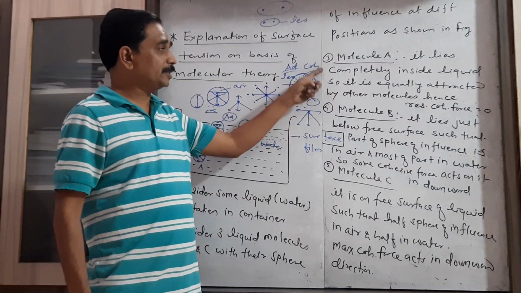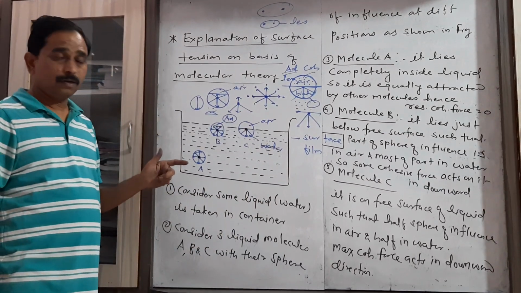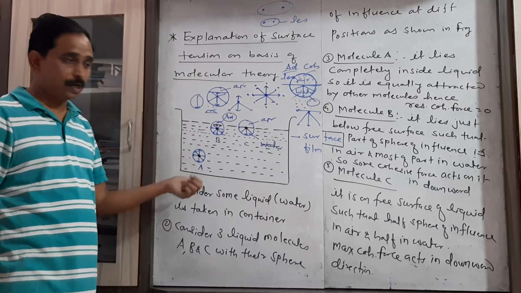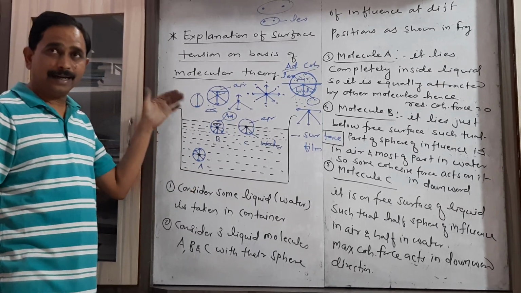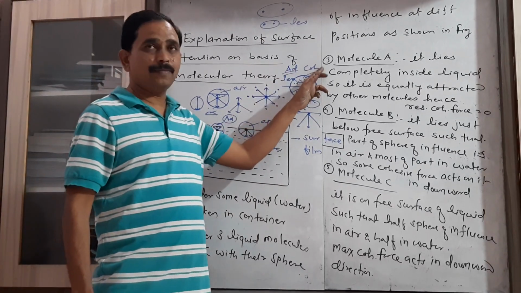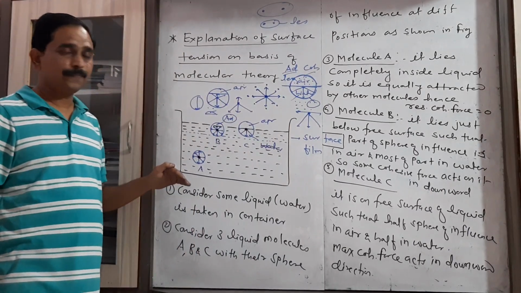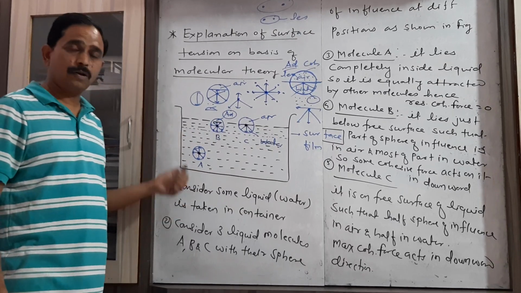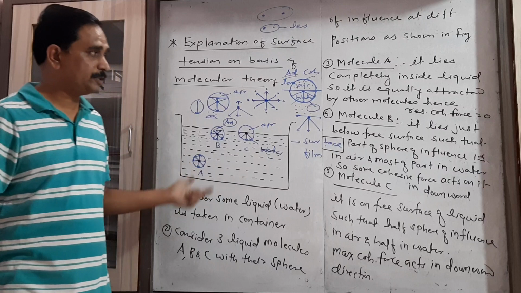Then we explain one by one the position of that molecule and its sphere of influence, whether it is totally present inside the liquid or some part is in air and some part is in liquid. So for molecule A, it is completely inside the liquid. That's why it is equally attracted by the other liquid molecules. Hence, the resultant cohesive force acting on the molecule A is 0.